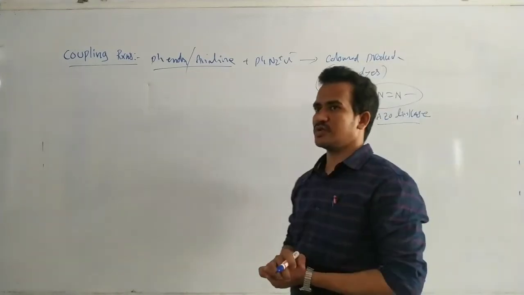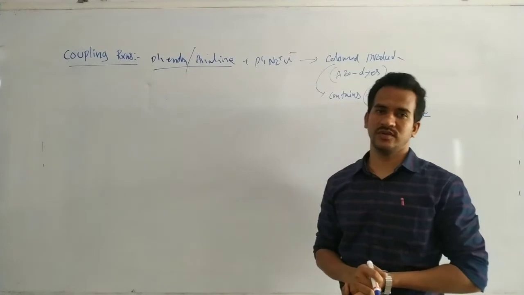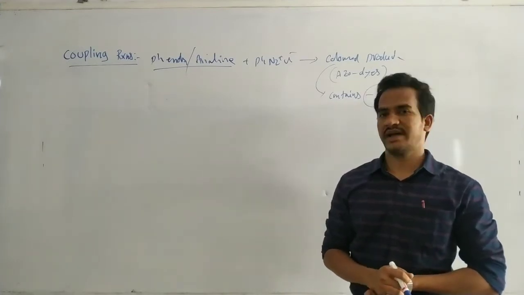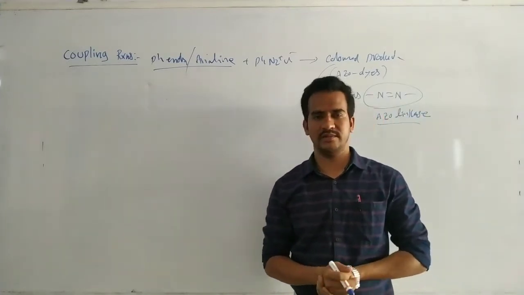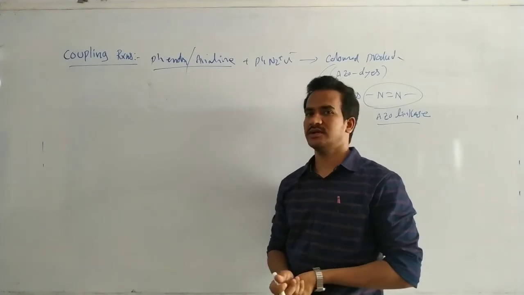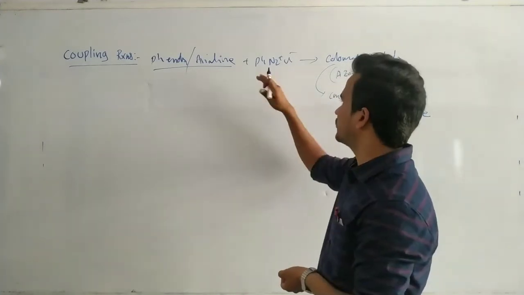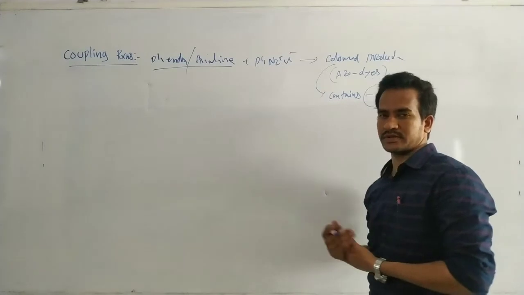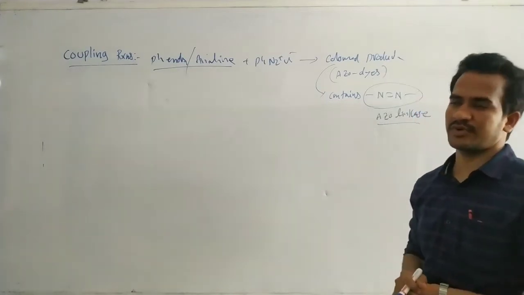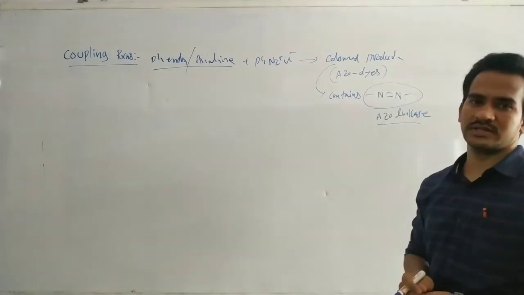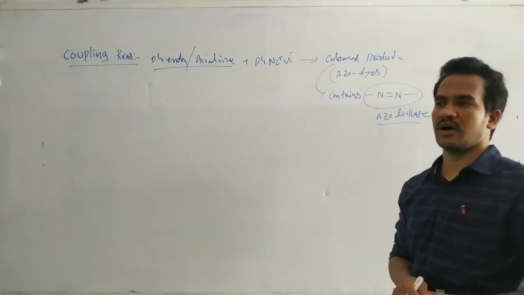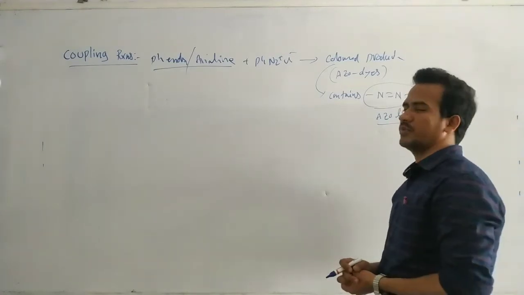These reactions are also useful for identification of phenols and aniline. Why? Because phenol or aniline on reaction with the diazonium salt gives a colored product. The appearance of the colored product confirms that the given compound is a phenolic compound or an aniline compound.